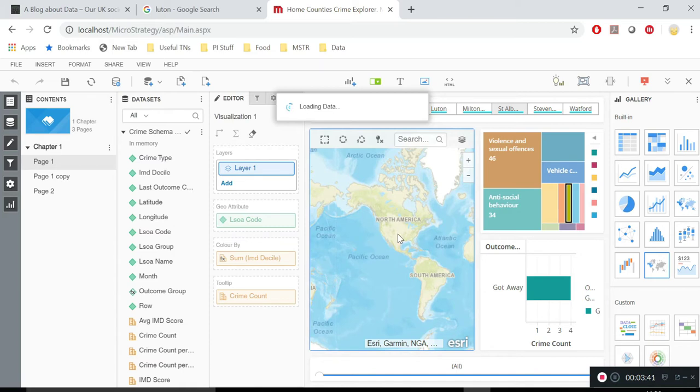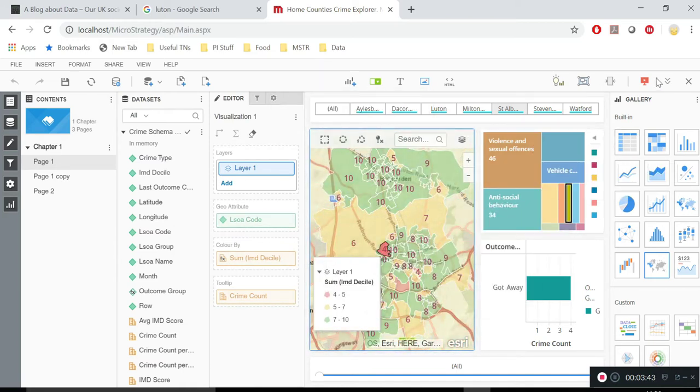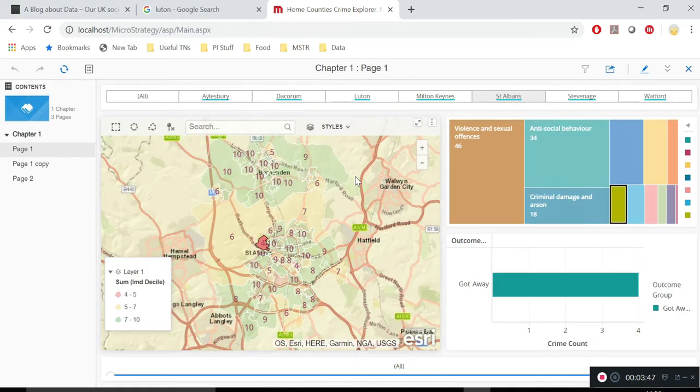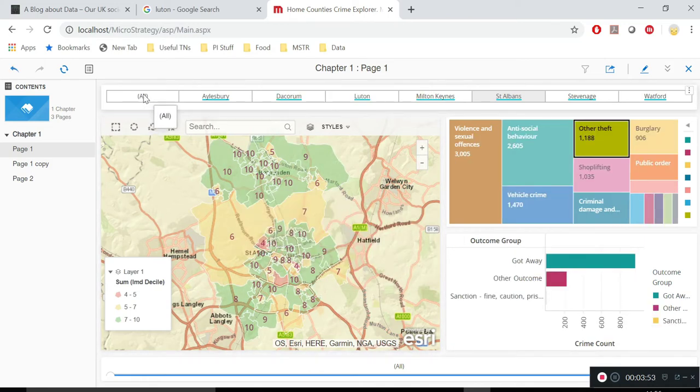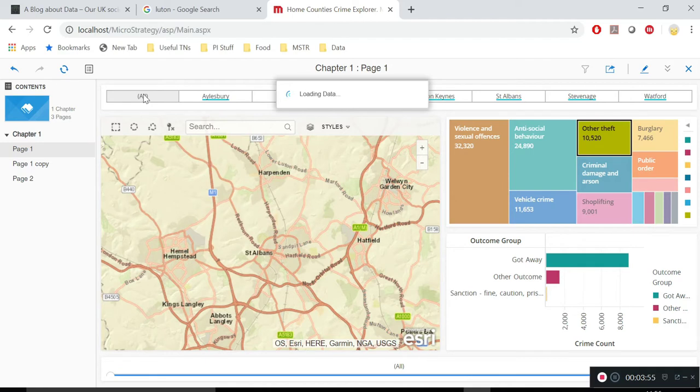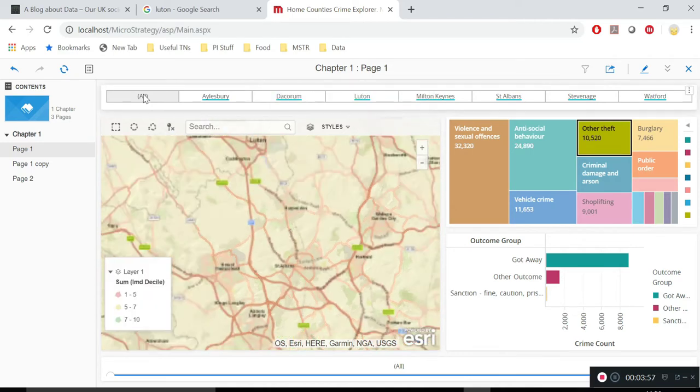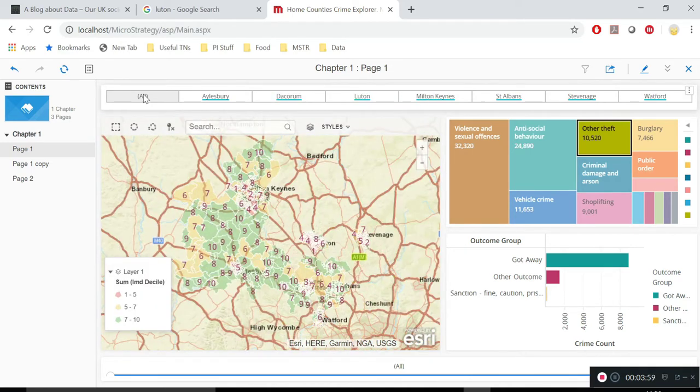Okay, so that's the edit screen. Because I've got a full license, I can do anything I want, so I get full editing powers. But we're going to go into what's called the presentation screen, which is what a normal user would see. So there you have it. If I click on all, I'm going to get an overview of the crime situation in the important towns of my home county. I'll explain quickly what you see there.